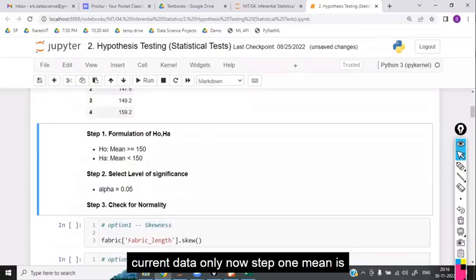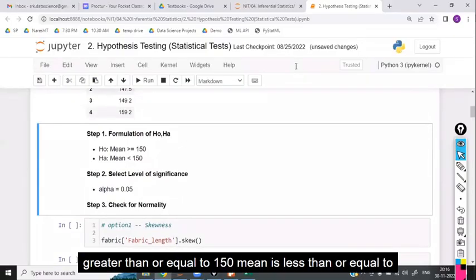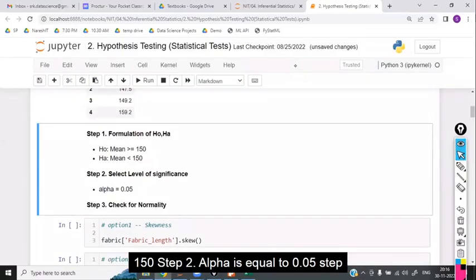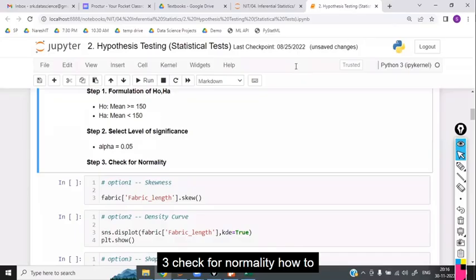Now step 1. Null hypothesis: mean is greater than or equal to 150. Alternative: mean is less than 150. Step 2. Alpha is equal to 0.05. Step 3. Check for normality.